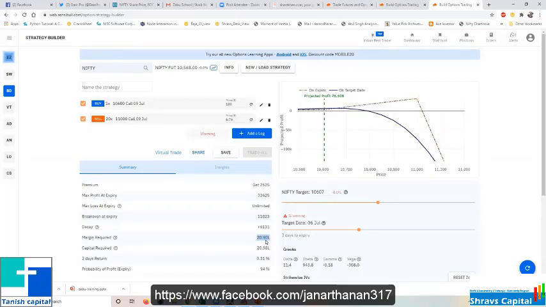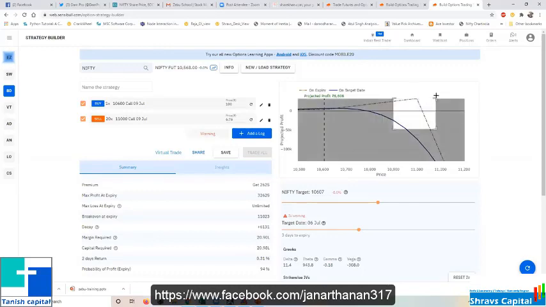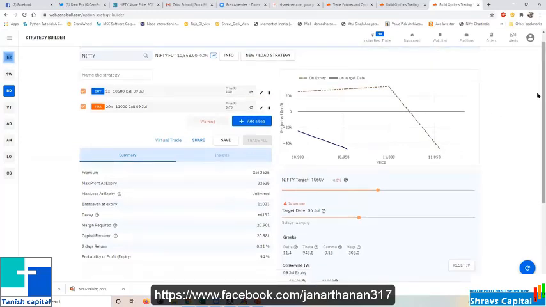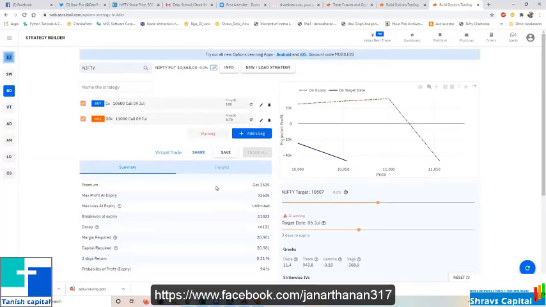20 lakhs is the margin required. Are you able to take this trade? And again, your view is okay for the next 4 days, the market may not go beyond 11,000. That's fine. But if at all one circuit happens or suddenly 600 points happens, what will happen to your risk capital? Without taking a position, you can do all these things. There are people who are giving call ratios like this on YouTube, in social media. They may be having huge capital, but do you have 20 lakh capital?